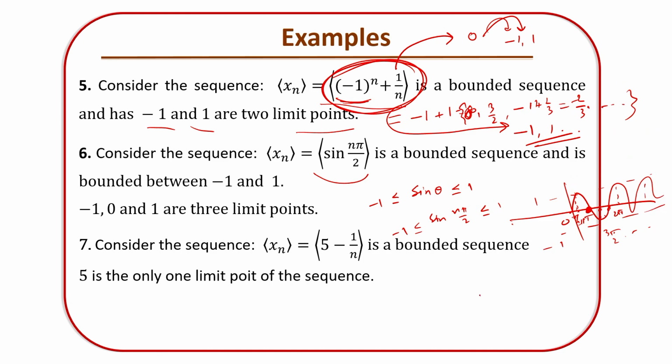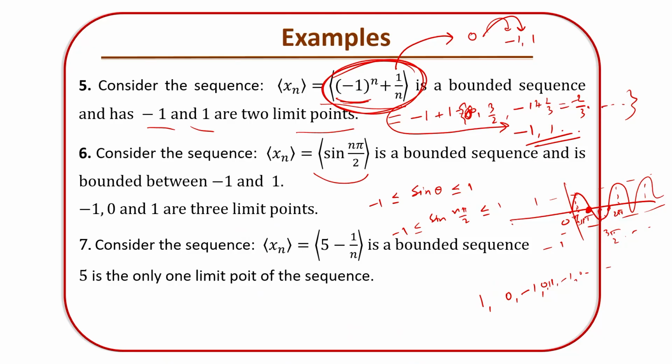So you got 1 as a number, you got 0 as a number, you got 3 pi by 2, that means you have a minus 1, and then again repeating like this, you have a 0 here, then a 1, then a minus 1, then a 0 and so on. There are 3 terms which repeat infinitely, that is minus 1, 0 and 1. And all these 3 terms become limit points of the sequence sin n pi by 2.